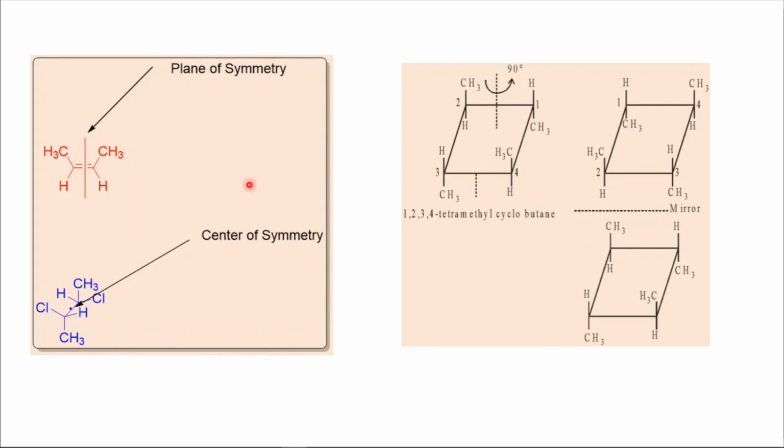And for the alternating axis of symmetry, you rotate the molecule by 360 by n and pass a plane perpendicular to that axis, and you get an identical structure. Then you can say that molecule passes the alternating axis of symmetry. So in the exam you don't have to write this definition. The question will not be on definition. I will give you the molecule and you just have to find out whether that molecule is optically active or not. So you just have to solve the problem. There is no question on definition.